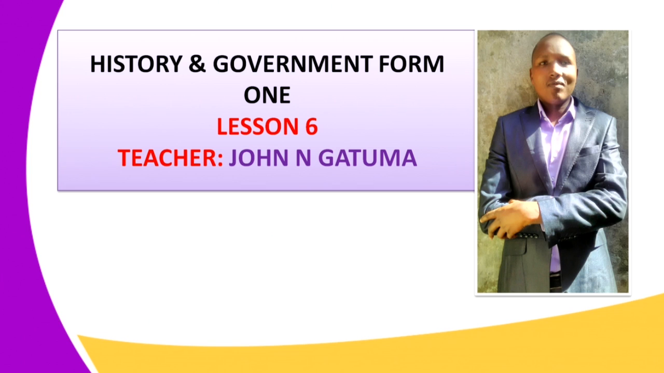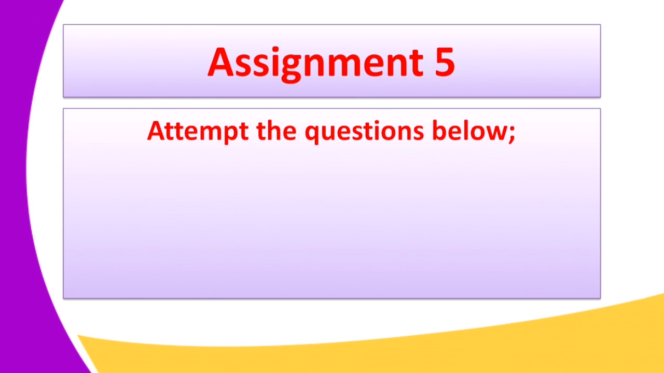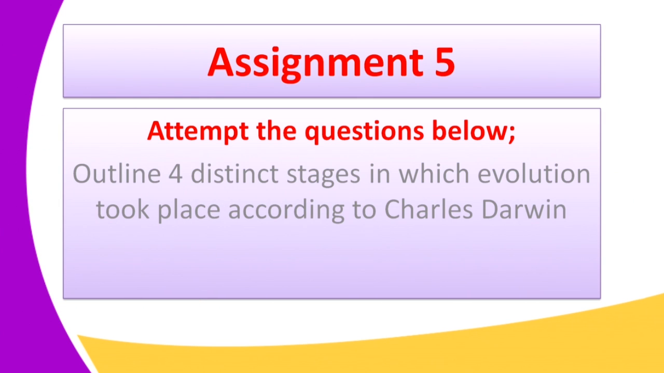In our previous lesson, we were looking at the stages of development or evolution of man, and we said that this was given by Charles Darwin, who was actually a natural scientist. Therefore, I gave you some assignment concerning that. The question you were supposed to try is to outline 4 distinct stages in which evolution took place.